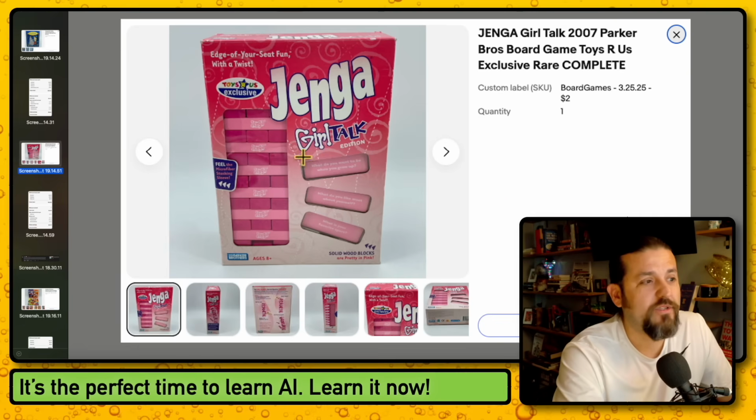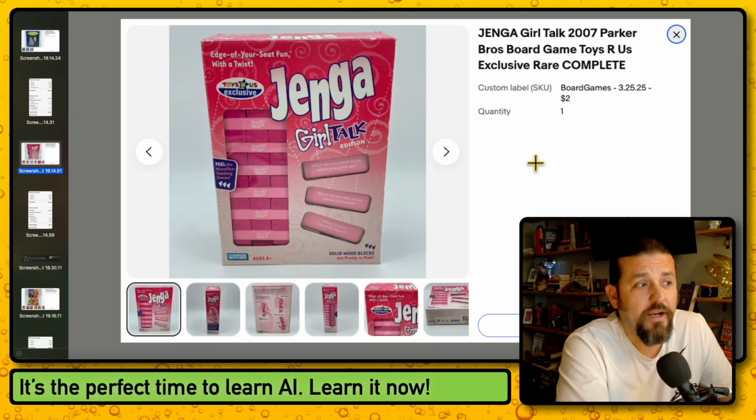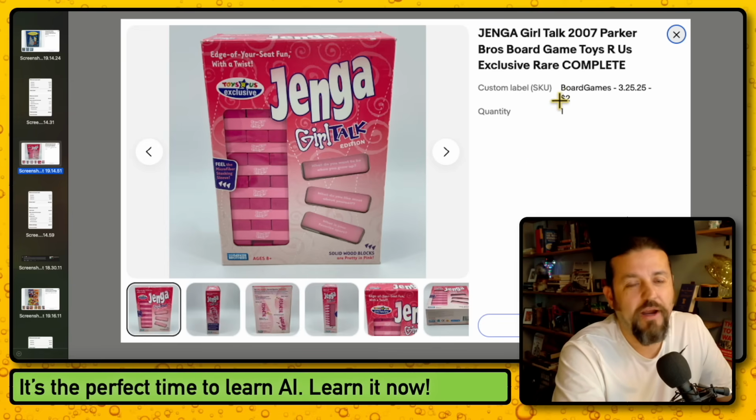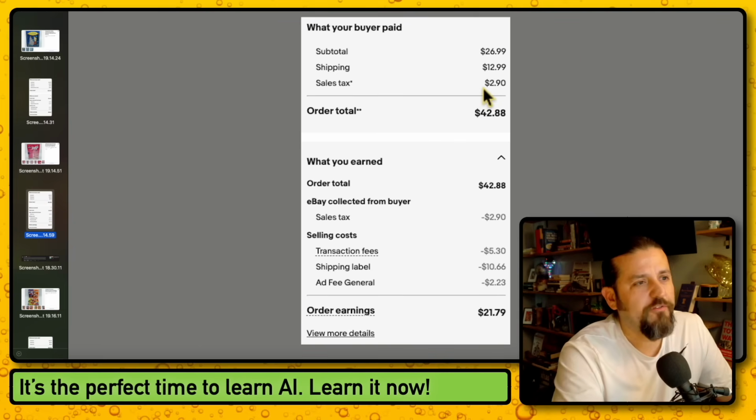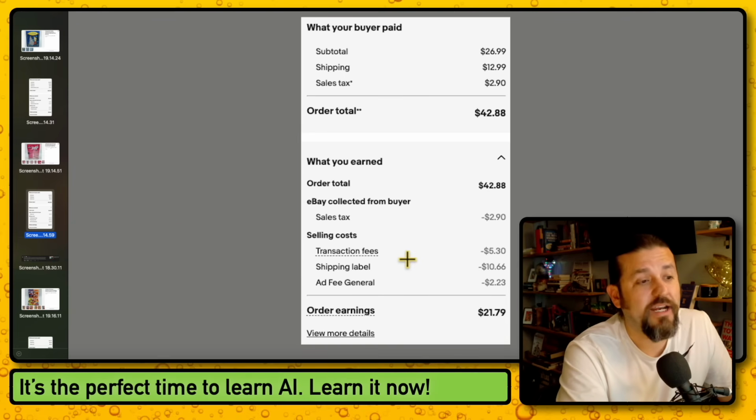But look at this. Oh man, it was so awesome. And I bought it at an estate sale. Nobody wanted it because they're like, oh, Jenga, it's just Jenga. Well, I already knew what's up. I already knew that it was worth something. I bought it for $2. Sold for $26.99, $12.99 shipping. After fees and everything, I brought home $21.79. So what did I say? $2. So $19.79 in profit.